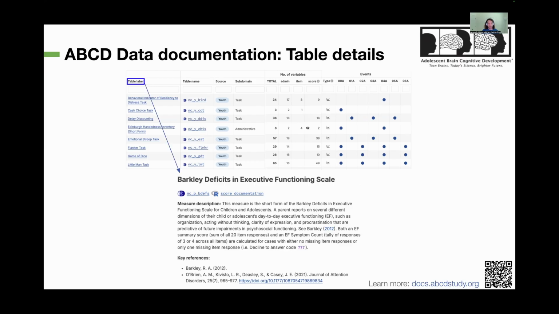And then further down on the page, each table has a specific description and shows you the key references. Specifically, we now include a link to the data dictionary viewer that is implemented in our DEAP application that we will present to you in a bit. And where applicable, also a link to our documentation for the R package computing scores for a given table.